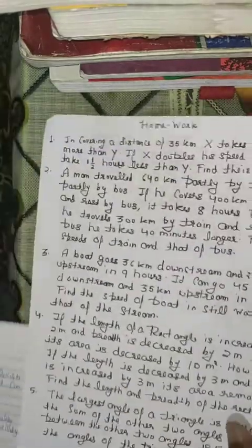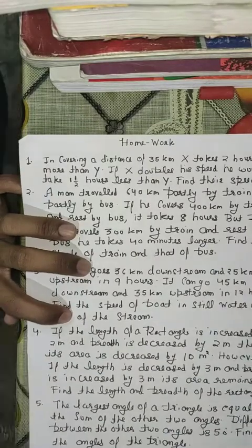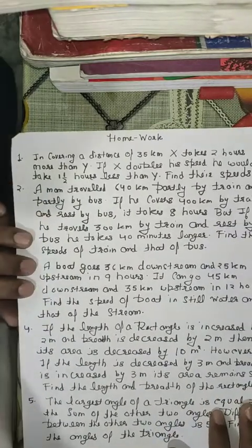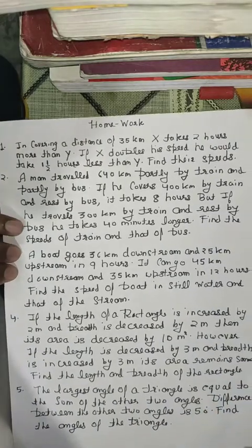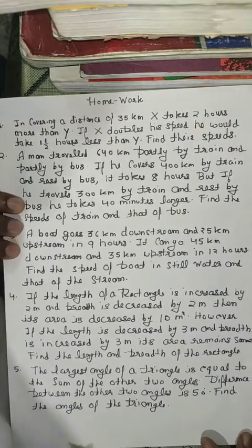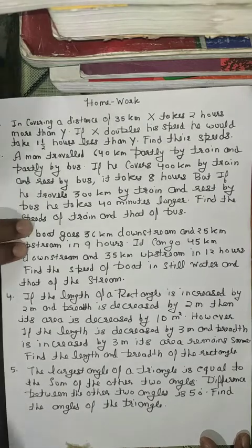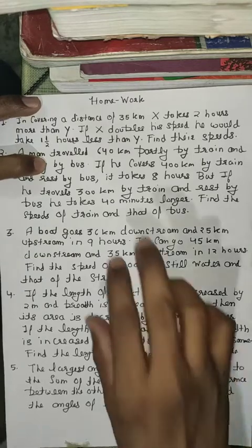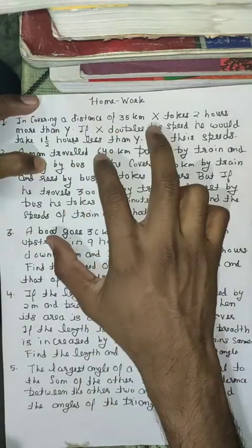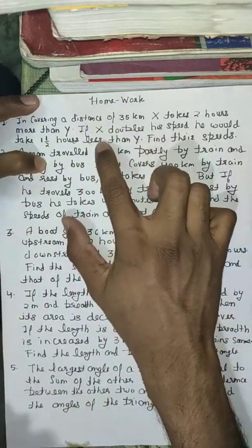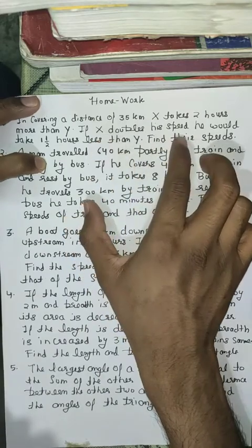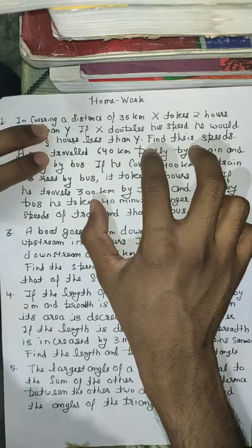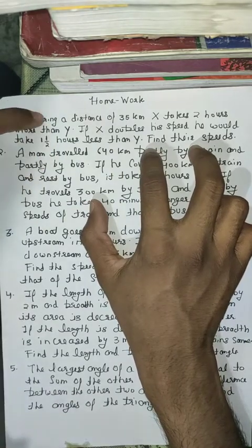You have to solve these questions on your own. Okay, see carefully. I think it is visible. Yes. See, the first question is, in covering a distance of 35 km, x takes 2 hours more than y, and if x doubles his speed, he would have taken 1.5 hours less than y. It's a similar kind of question I have solved in my previous class. Okay, so you have to solve this.